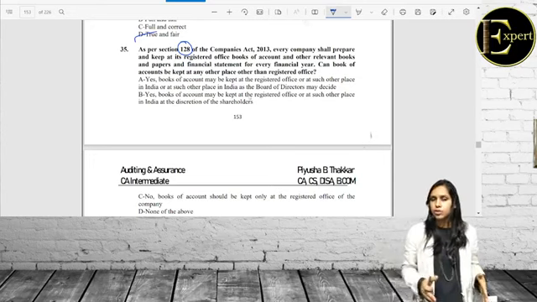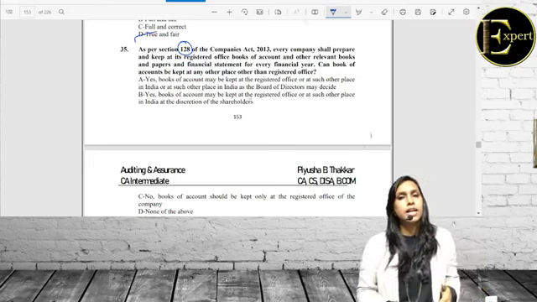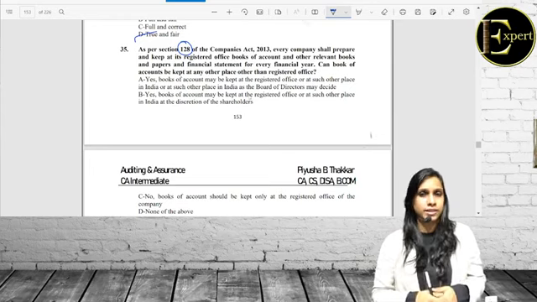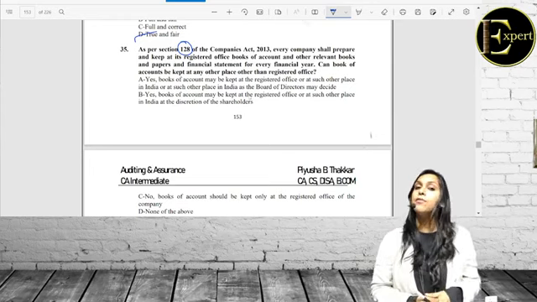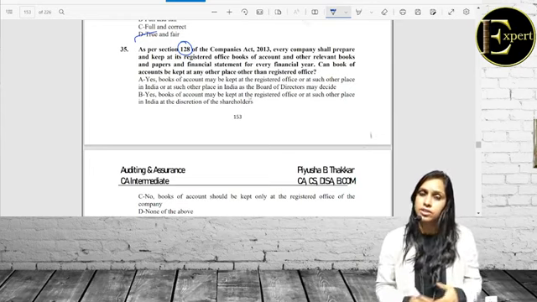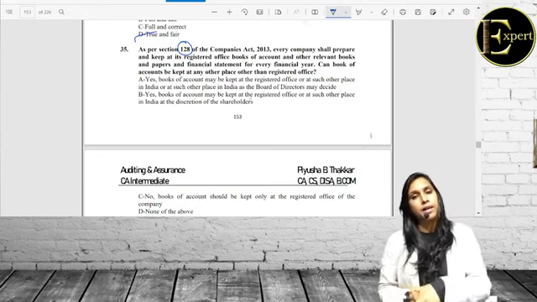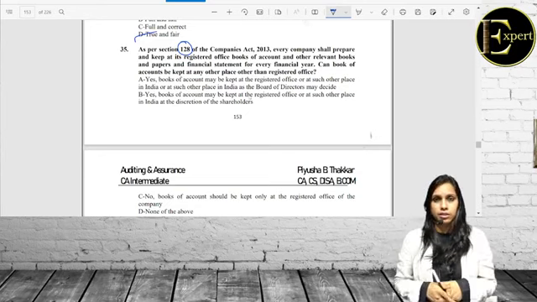As I told you at the beginning of the session, Audit and Companies Act 2013 is what we are studying. That is company audit. So there might be a few areas of such sections which are not directly related to the audit part, but are also related to corporate and other laws, right?